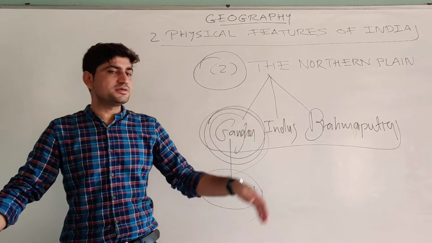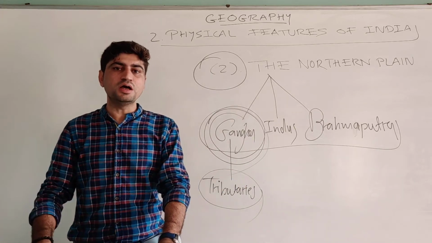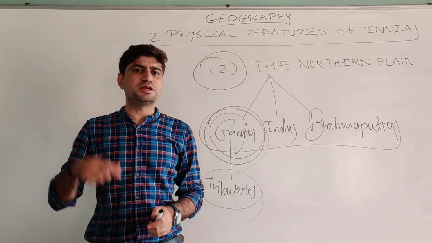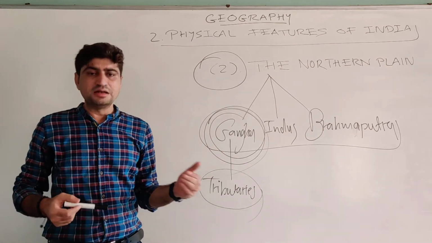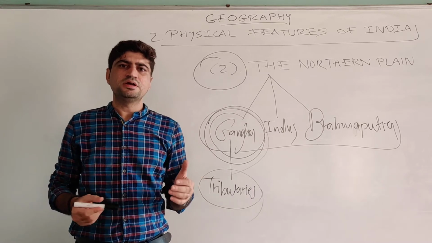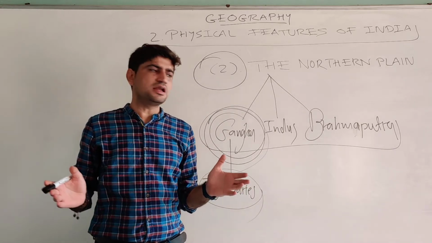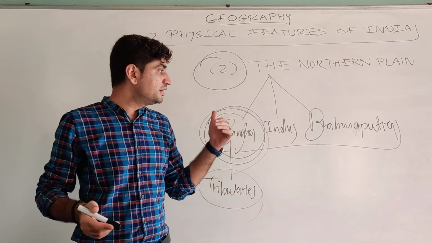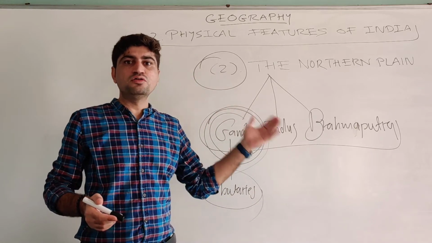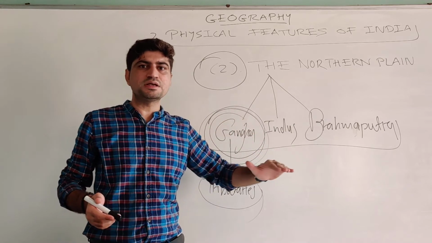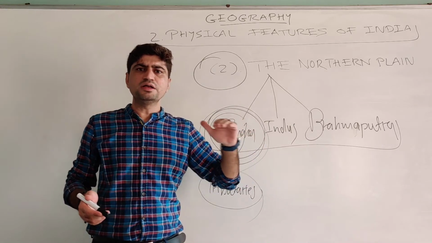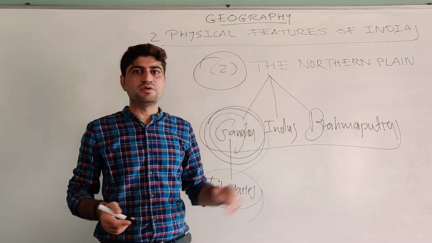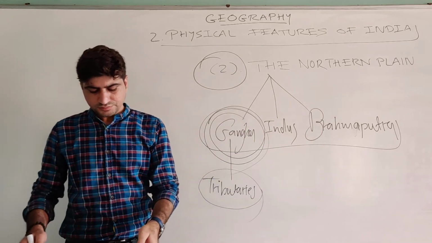All these three major river systems originate from the Himalaya, and they carry sediments with them, like silt, pebbles, and sands. These sediments are carried from the higher slopes of the Himalaya, and they deposit south of the Himalaya where the slope is gentle. So over millions of years, those rivers have formed plains. We call them northern plains.